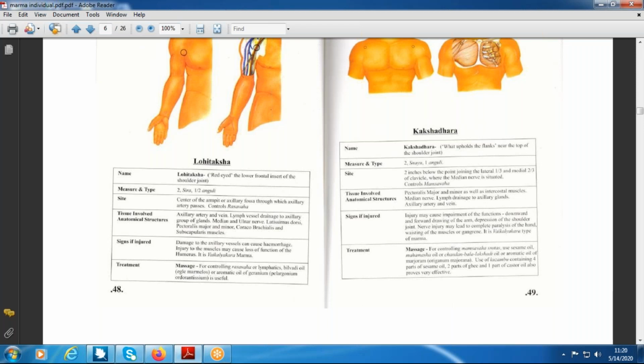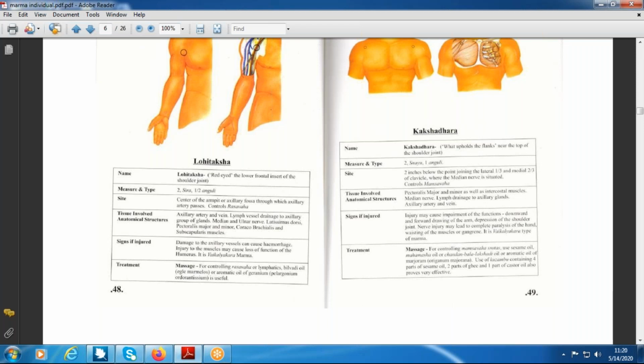If you see the brachial plexus in the upper limb and the femoral nerve in the lower limb, they are very close to this Lohitaksha Marma. There may be damage to the femoral nerve in the lower limb, and to the brachial plexus or the cords of the brachial plexus at this junction.